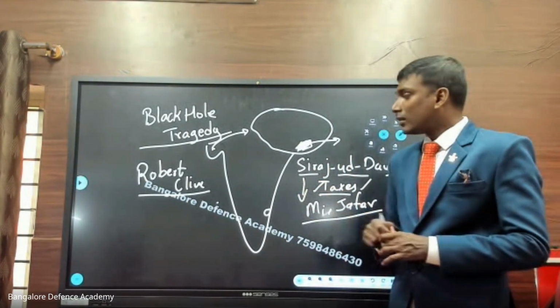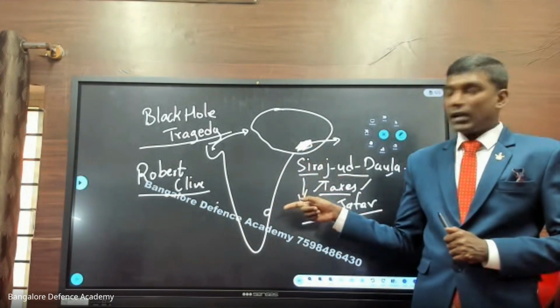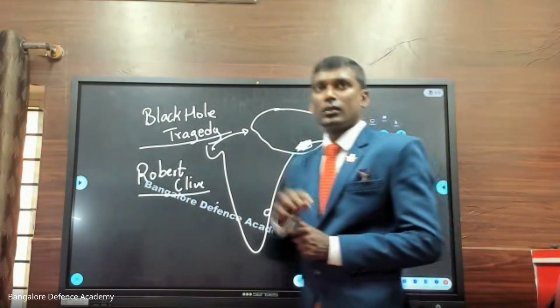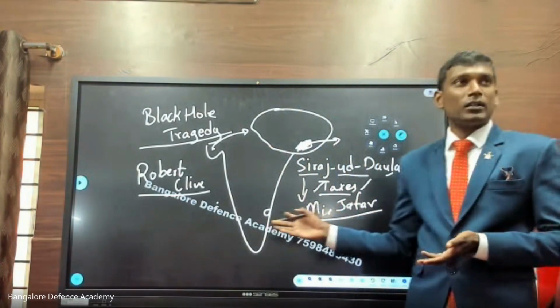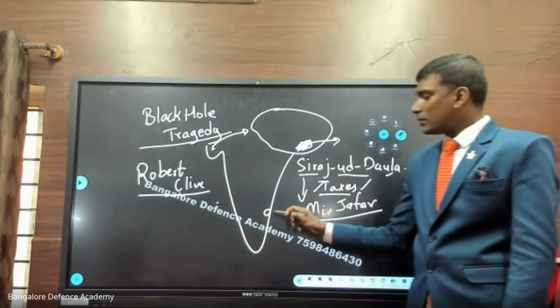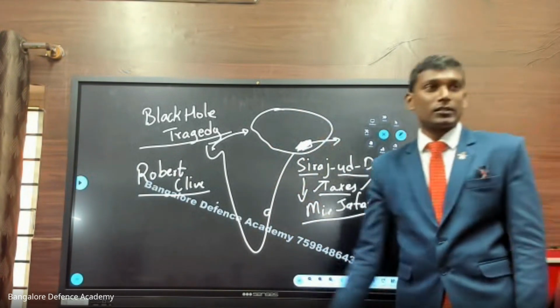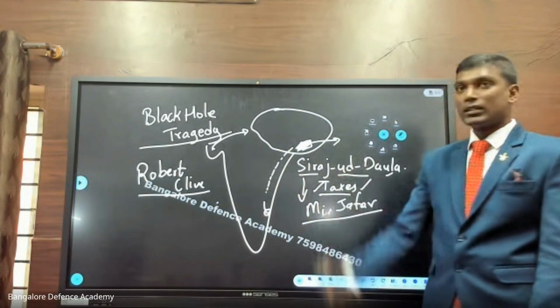After that, Madras was under the control of the Britishers. Even today in Chennai, there is a place called Fort St. George, which is the official headquarters of the Tamil Nadu government, a white colored building, right? So now Robert Clive comes here. Now they are planning, okay, we have to take action. So Robert Clive and his men go from here to Kolkata.